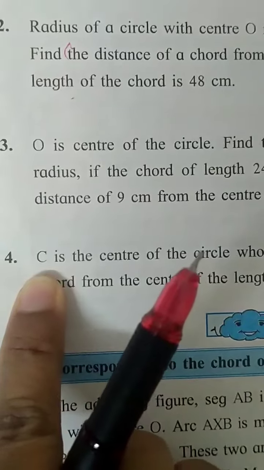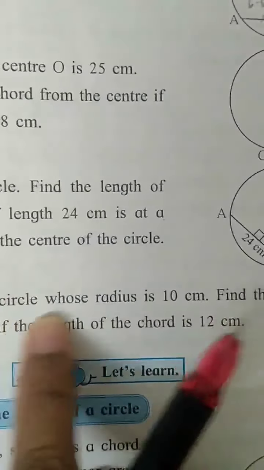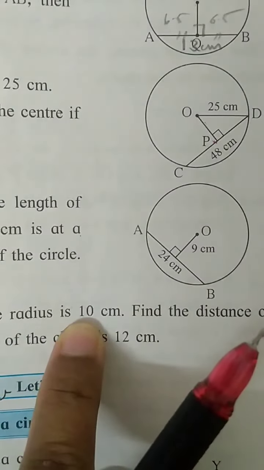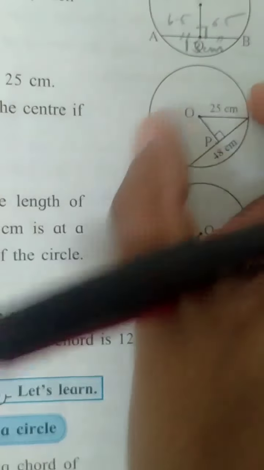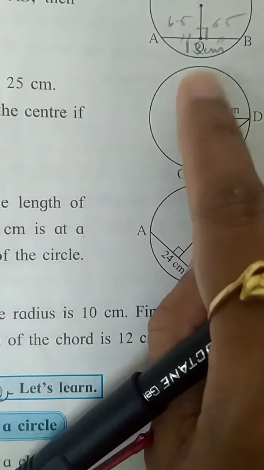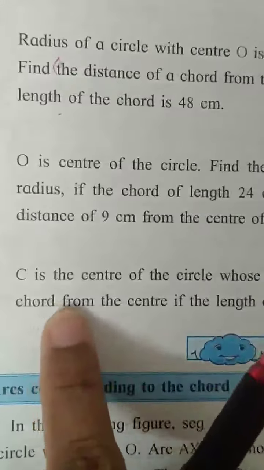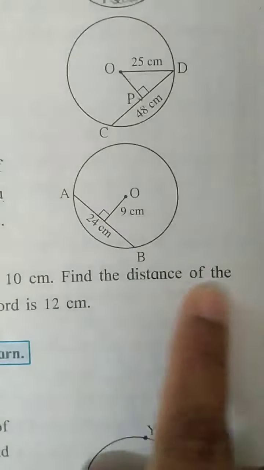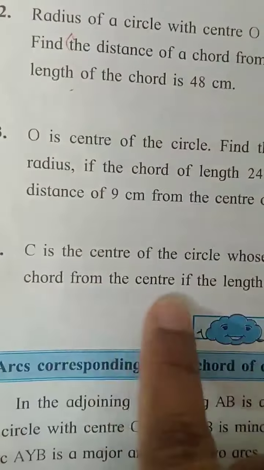Read the question. C is the center of the circle whose radius is 10 centimeter. So here also the radius is given. Only you have to write the center as C. C is the center, radius is given. Find the distance of the chord from the center.